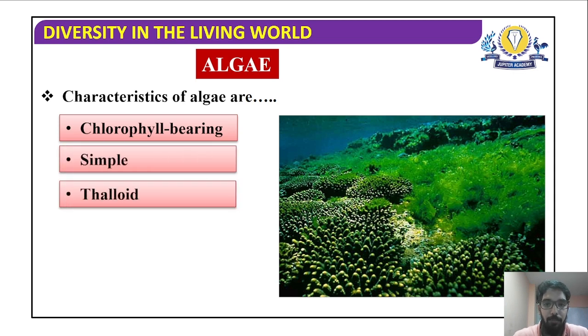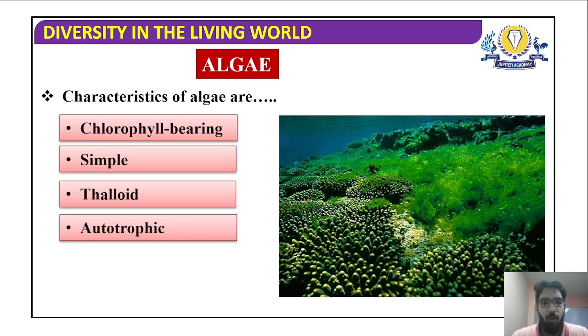The body is simple and thalloid. What is the meaning of thalloid? Thalloid means that the body of the plant is not divisible into true root, true stem and true leaf. Rather than that, they have root-like, stem-like and leaf-like structures. Such a plant body which is not differentiated into true root, stem and leaf is called a thalloid plant body. So algae have a thalloid plant body.